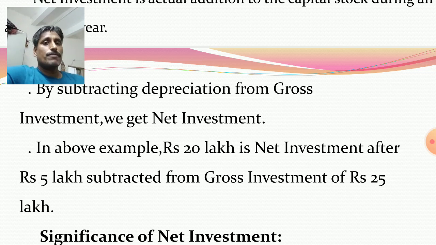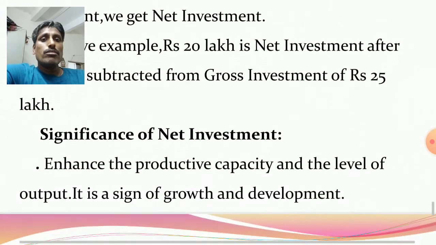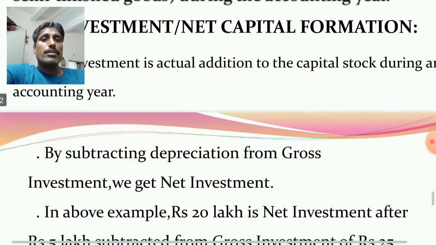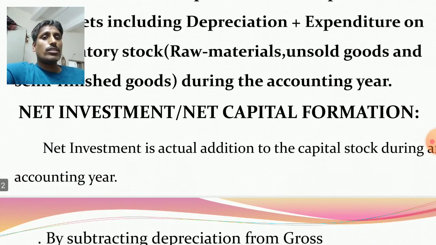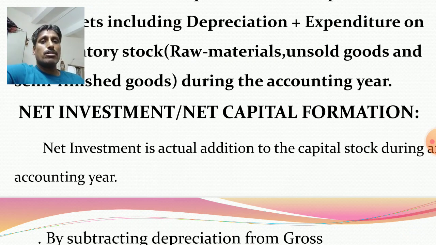So net investment is gross investment minus depreciation, and it is the actual addition to the capital stock. But in case of gross investment, it is the total addition to the capital stock. In the net investment case, it is the actual addition to the capital stock.